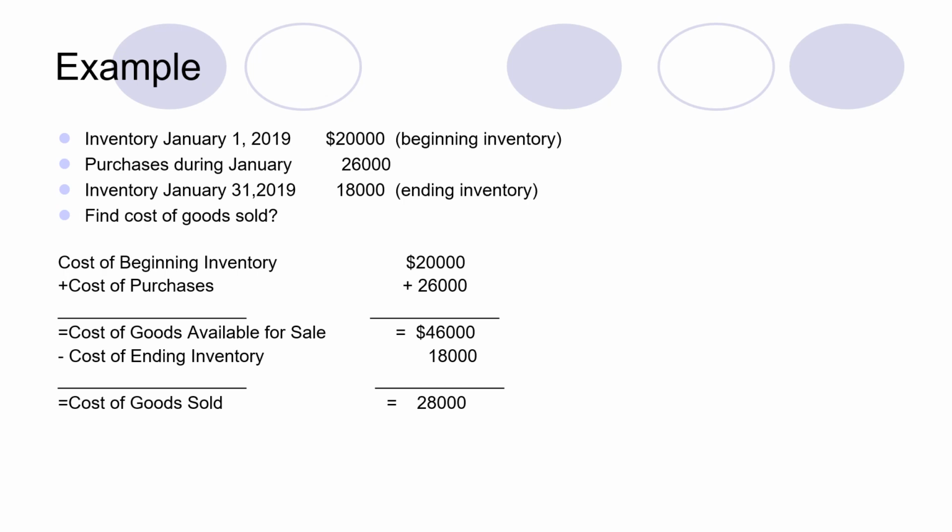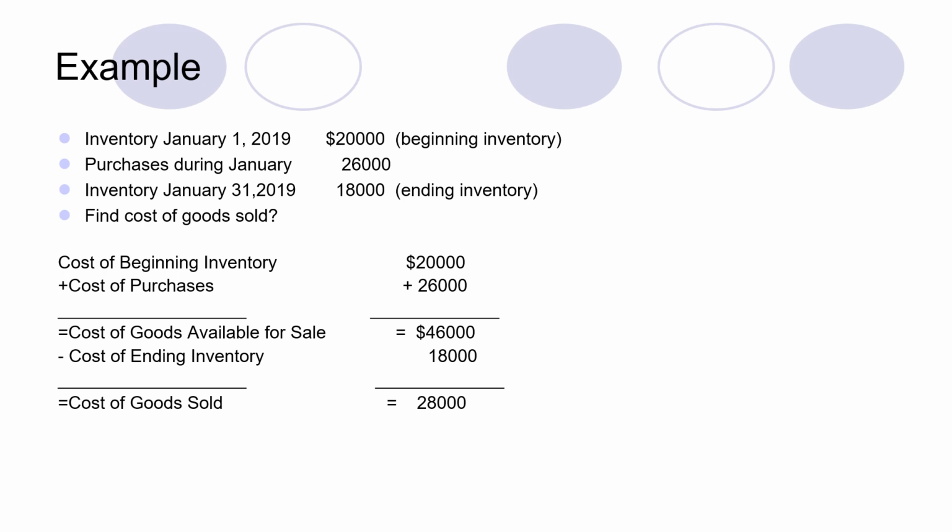After that, we deduct the ending value of inventory, that is 18,000, which is the amount of inventory left after all the activities in January. This is the amount of inventory which goes forward into February. We deduct this 18,000 value of ending inventory from the cost of goods available for sale, and after that we get cost of goods sold.